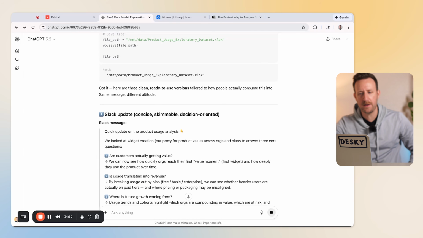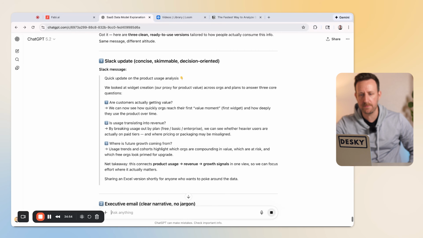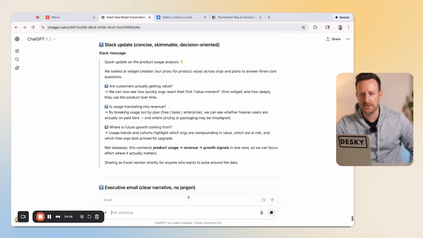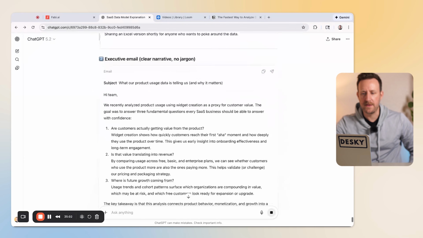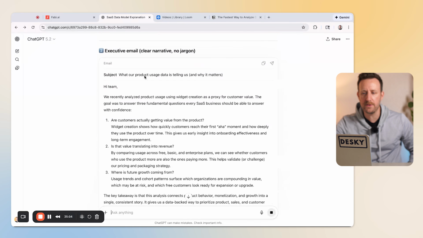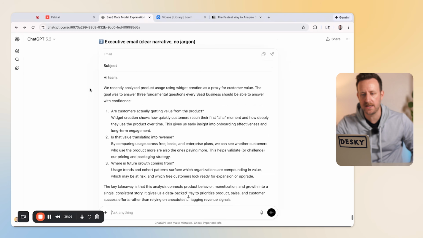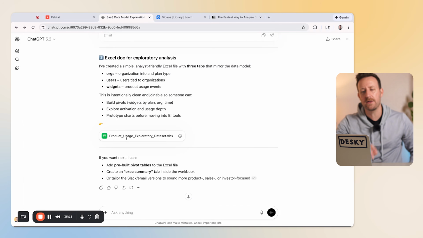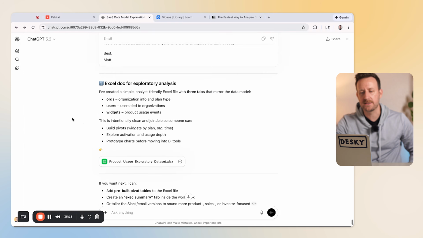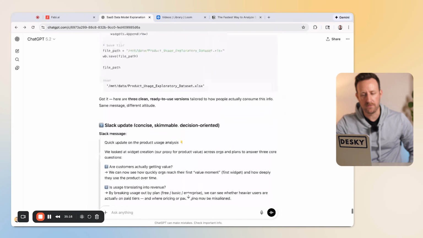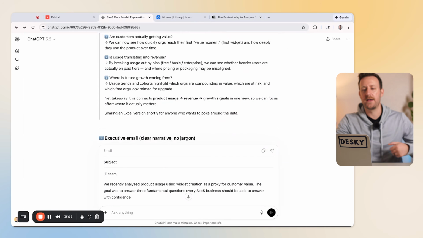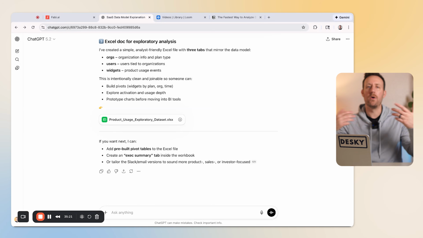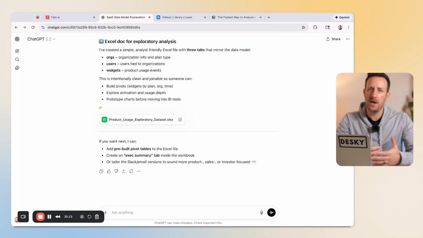We have the Slack update, concise, skimmable, a quick update on the product usage analysis. Boom, boom, boom. Awesome. And then the executive email, again complete with a subject line, which is a nice detail. "Hey team," and so on. And then it gave me an Excel doc for exploratory analysis. Again, you'd want to give all this a once over to make sure that it's all correct. You should always be validating in your analysis, no matter what.